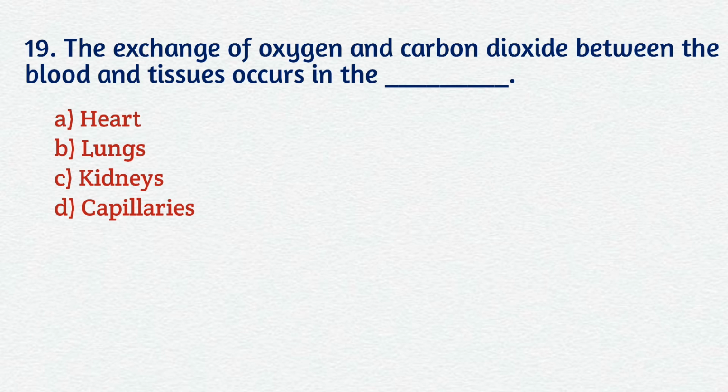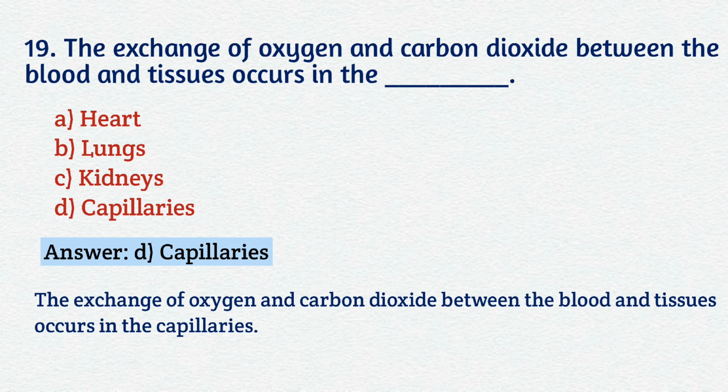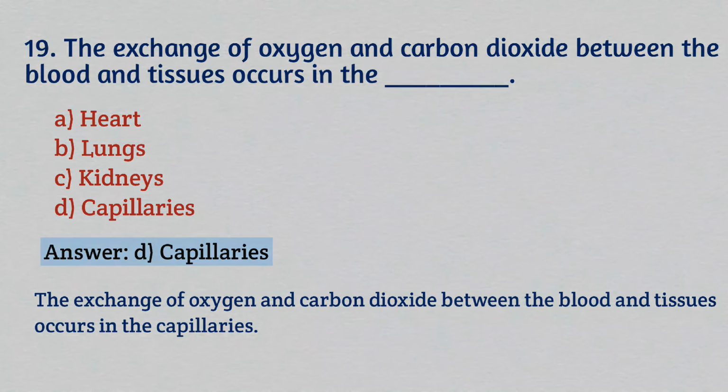Question number 19. The exchange of oxygen and carbon dioxide between the blood and tissues occurs in the A. Heart, B. Lungs, C. Kidneys, D. Capillaries. Your correct answer is D. Capillaries. The exchange of oxygen and carbon dioxide between the blood and tissues occurs in the capillaries.